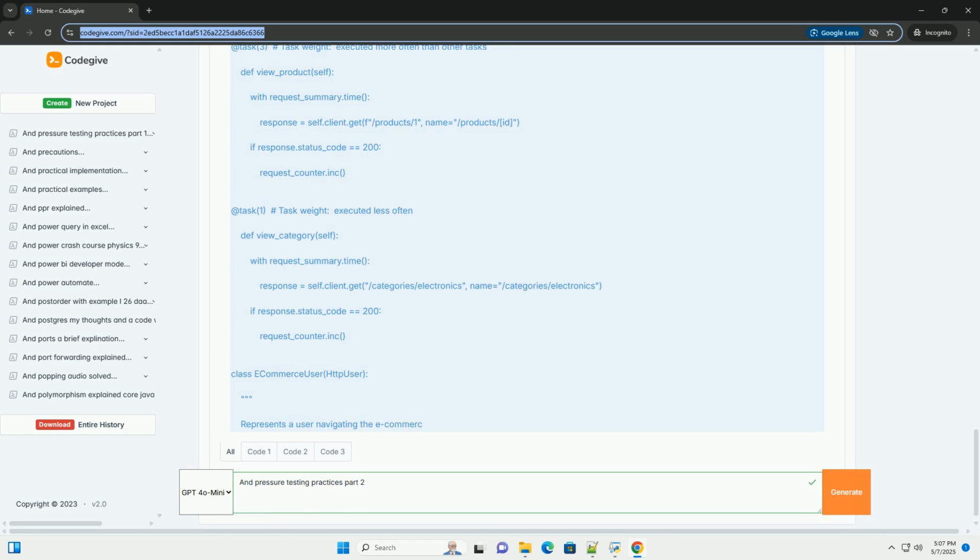Isolate your environment. Ideally, run your load tests in a separate environment that is isolated from your production environment. This prevents the load tests from affecting your real users. Automate tests. Integrate your load tests into your continuous integration / continuous delivery CI/CD pipeline to automatically run tests on every code change. Monitor everything. Monitor your application and infrastructure during the load tests to identify potential bottlenecks and performance issues.